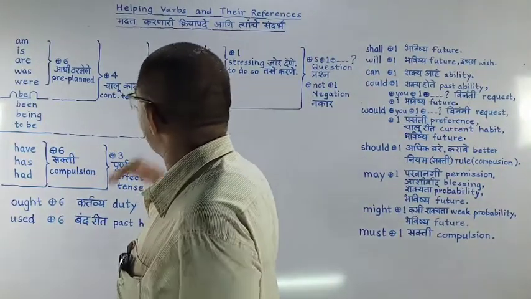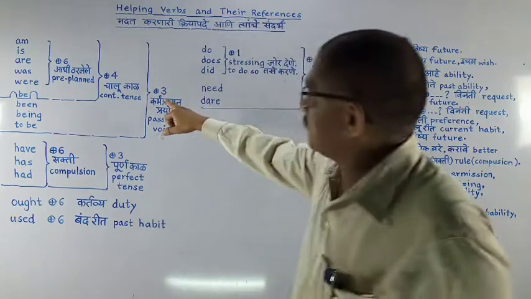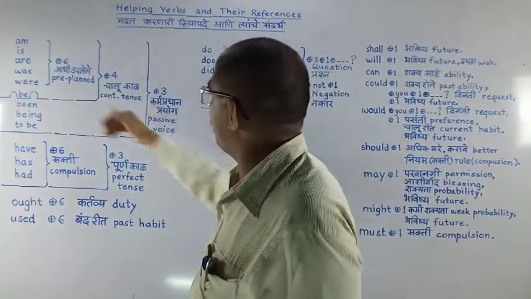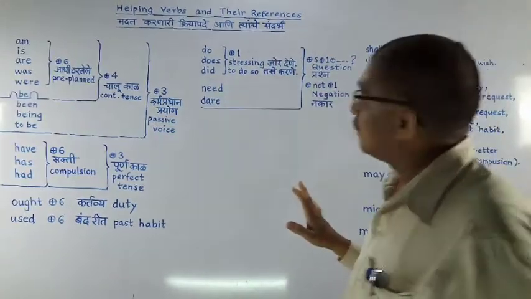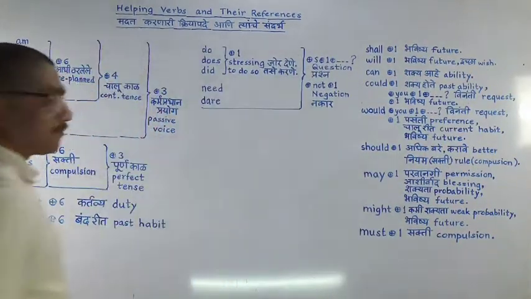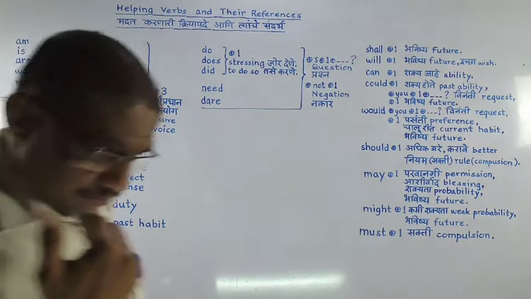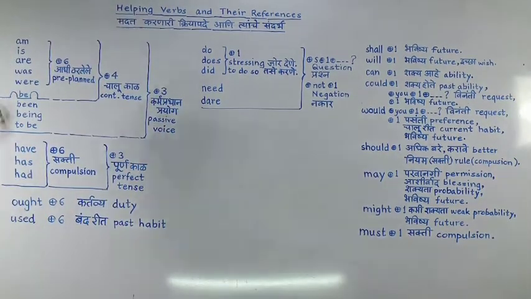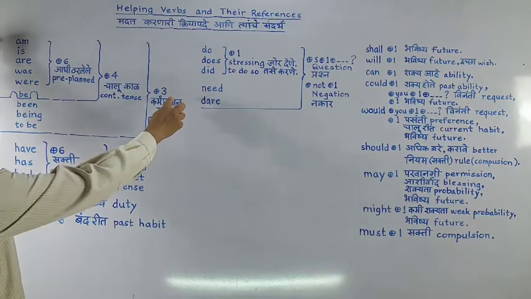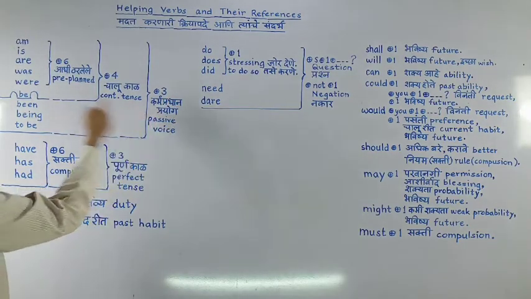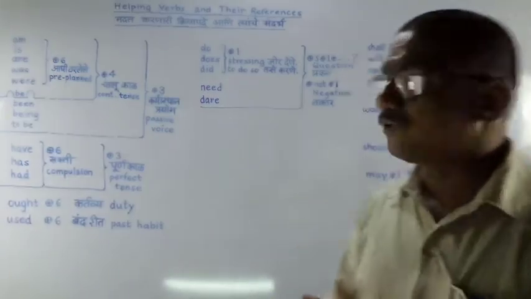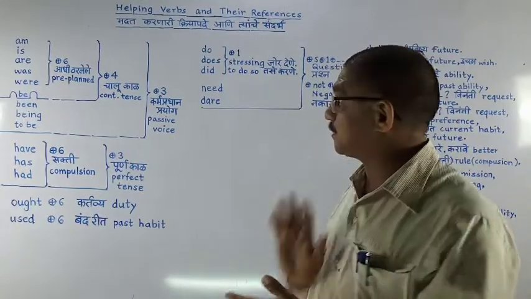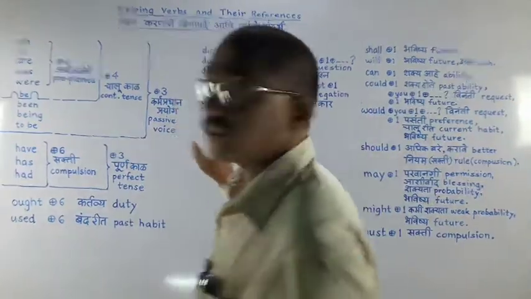Now further we move. We are combining those forms of to be with the 3rd form, that is the past participle, which creates passive voice. Now let's combine like this: am taken, is taken, are taken, was taken, were taken, be taken, been taken, being taken, to be taken. Means 9 patterns are there when we connect the past participle. So that will create passive voice.